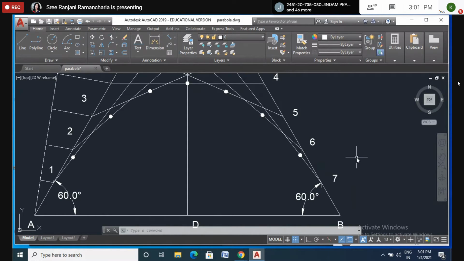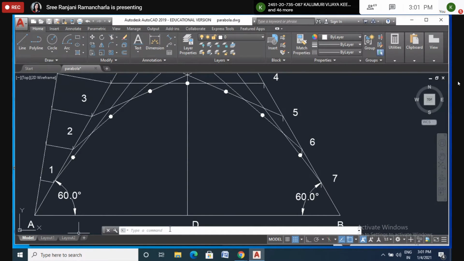Over. Now I will draw. You have to draw the freehand curve, starting from A. I will take the points as P1, P2, P3, P4, P5, P6, P7 like that, so please write down the point names.